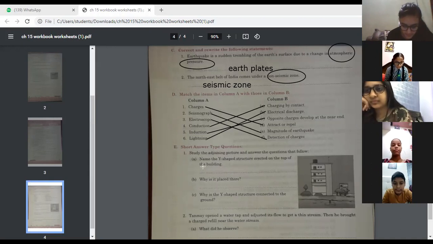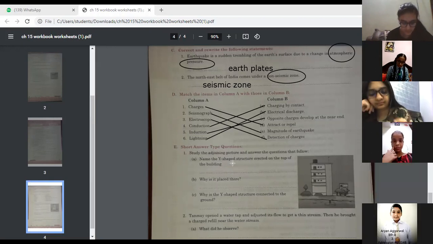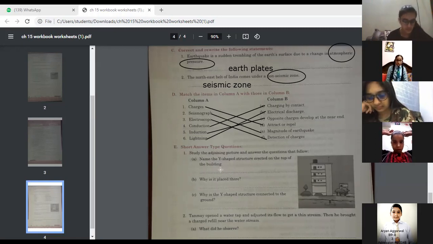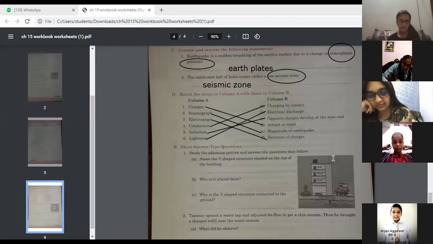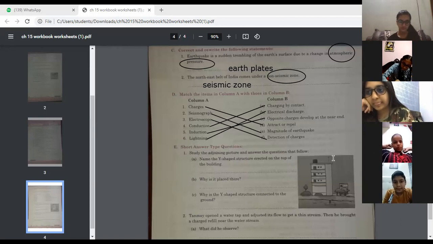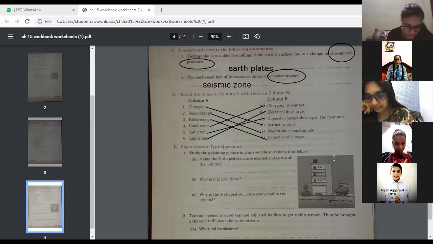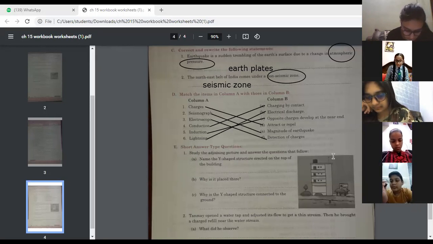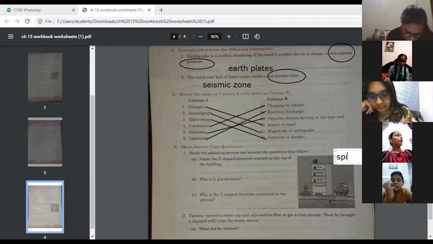Part A is: name the Y-shaped structure erected on the top of the building. As we are able to see, it's a lightning conductor, or you may say that it is spikes. On the top of the building, these are the spikes, or you may write down lightning conductor. Okay, so kindly write down whatever you want to write down. Spikes.